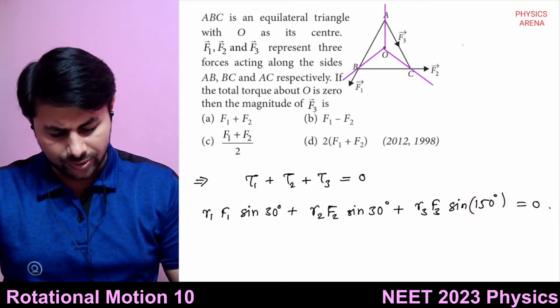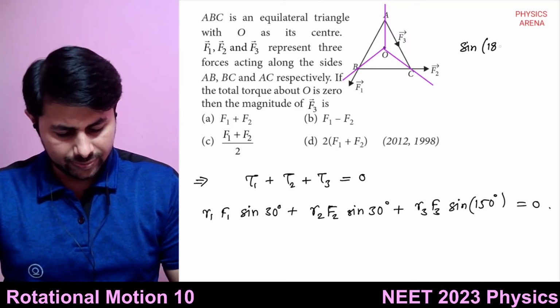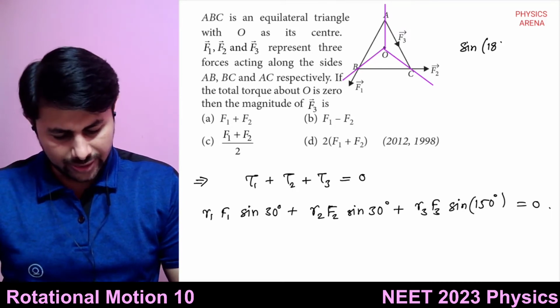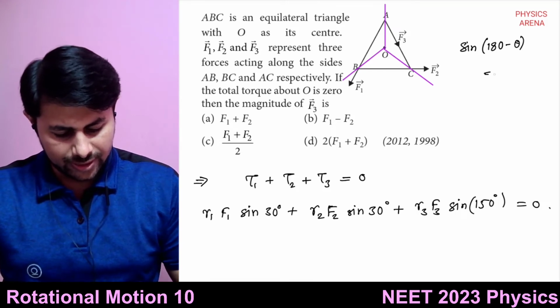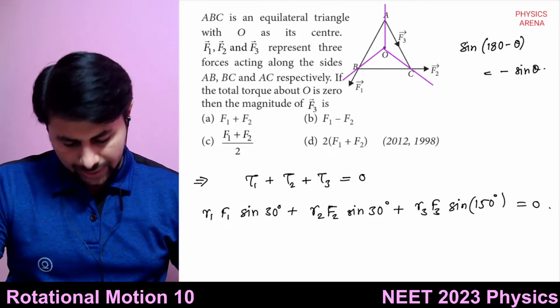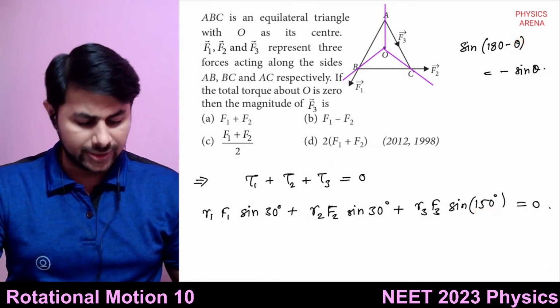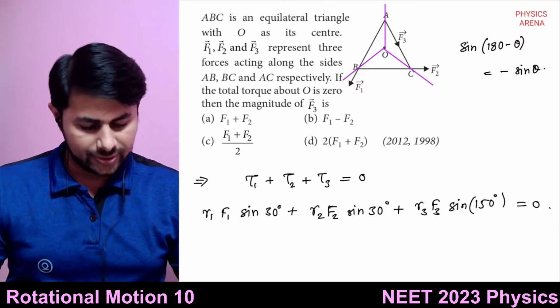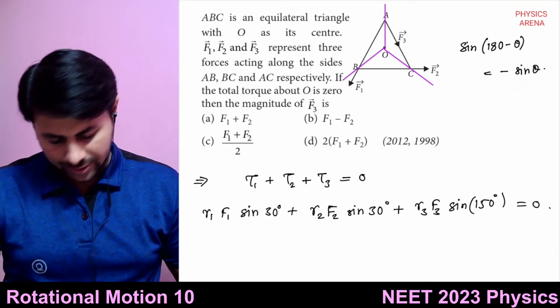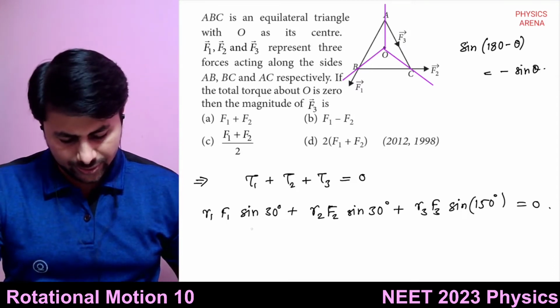Okay, so this is the rule. Sine of 180 minus theta is equal to minus sine theta, right? Sine of 180 minus 30 is sine of 150. So it is equal to minus sine 30. Okay, so we can take sine 30 common and we can cancel it out.